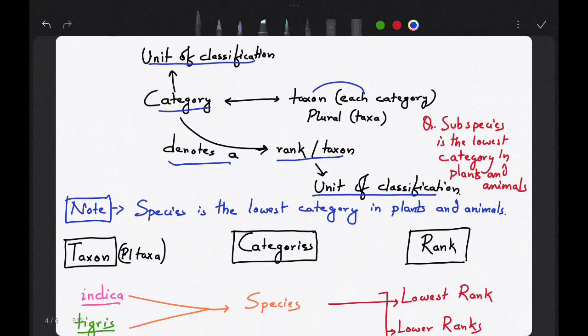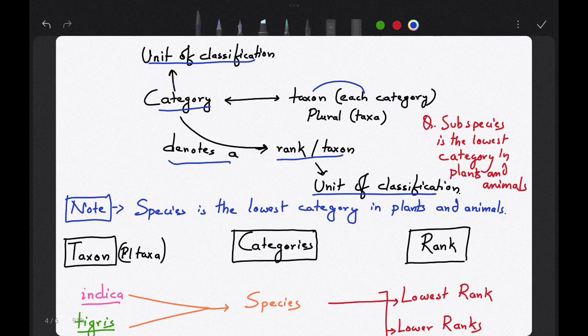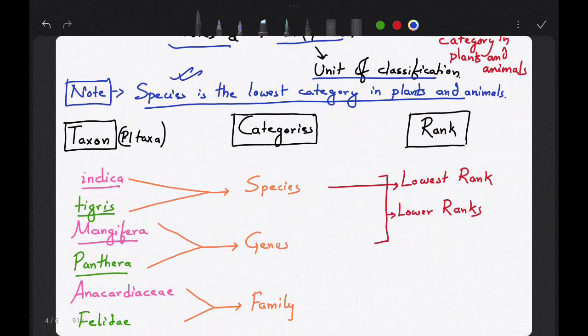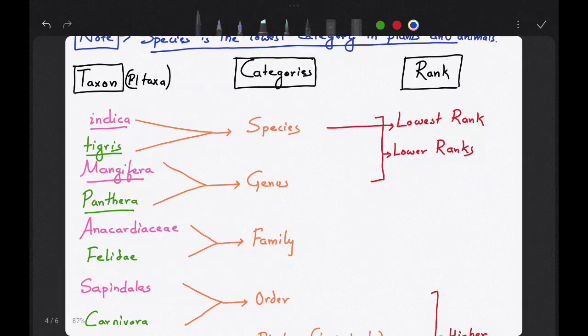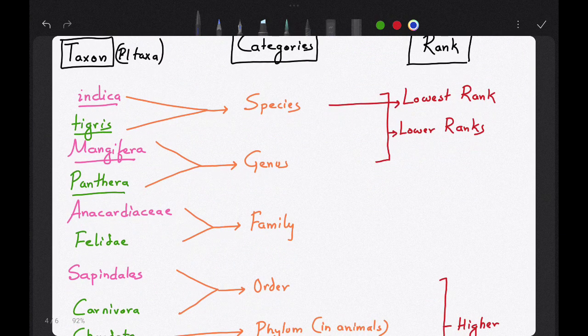Okay. Now subspecies is the lowest category in plants and animals. Is it correct or true? Is it correct or false or wrong? It is wrong, because species is the lowest category in plants and animals. Write this down. Okay. Now we will further study about taxa, categories and rank.